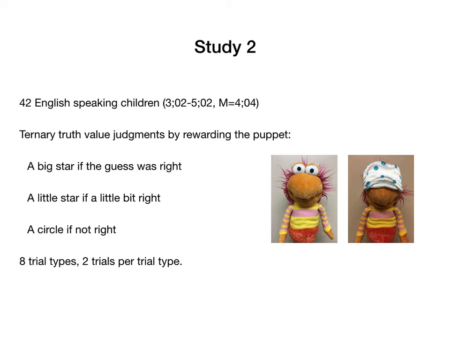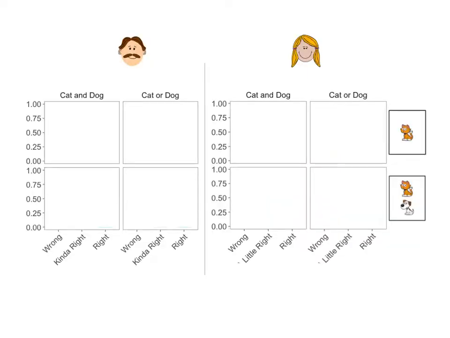We used the same design as study 1, except Bob was replaced with a puppet that wore a sleeping mask, and children were asked to give the puppet a big star if the puppet was right, a little star if the puppet was a little bit right, and a circle if the puppet was not right. We had 8 trial types and 2 trials per trial type. Here I show the results for children's judgments on the right, and on the left I show the adult judgments with 3 options from study 1 for comparison.